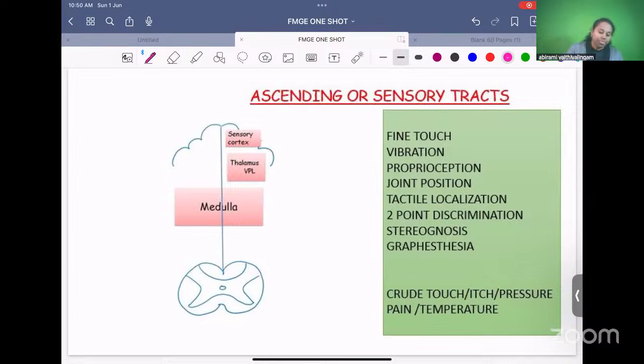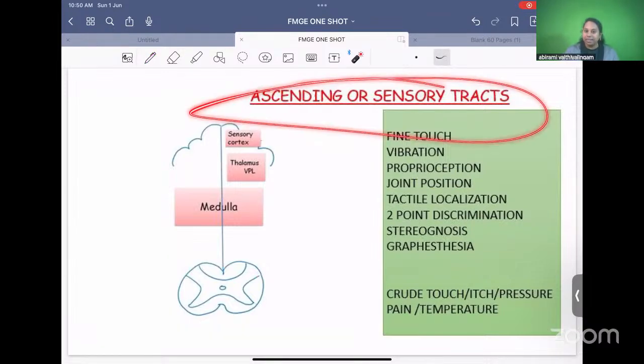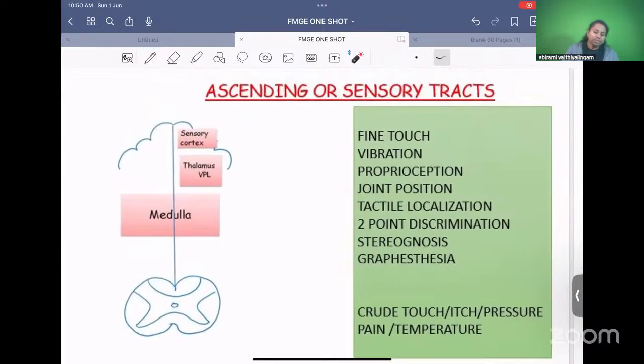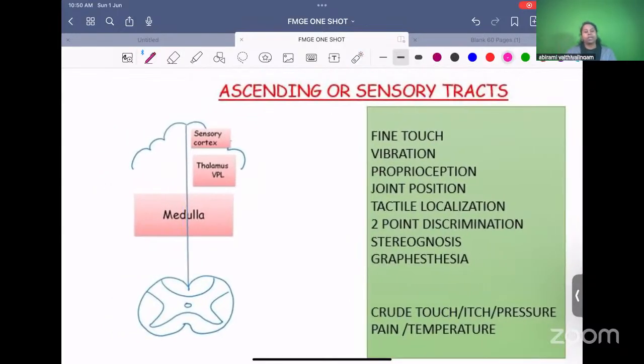First, let's do ascending or sensory tracts. What are all the sensory tracts? Yes, anybody, can you type? What are all the sensory tracts that you know? Can you name any sensory tract you know? Very good. Swanel: dorsal column, spinothalamic tract.